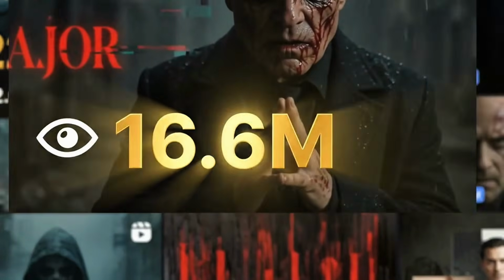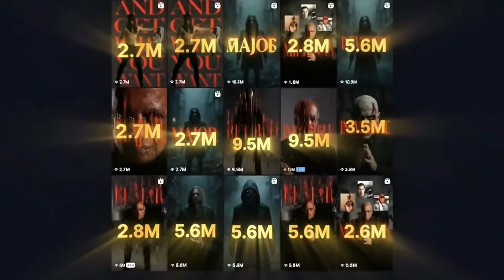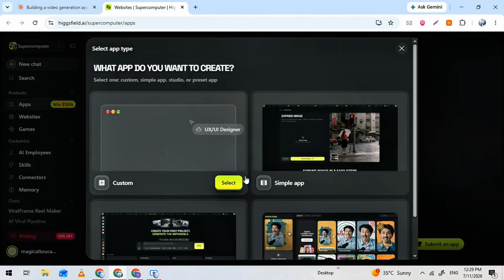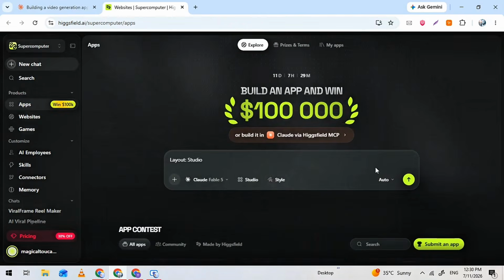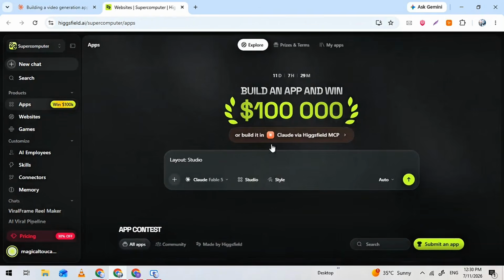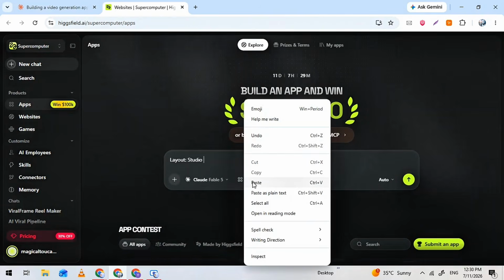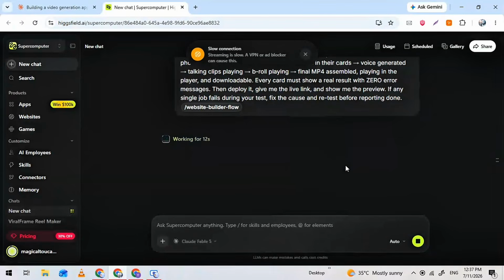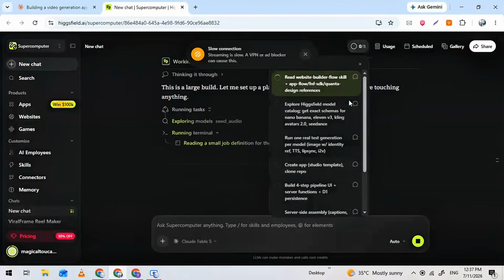A website that makes me videos of that exact type, and you don't need some long, complicated prompt. 2 lines, that's it. Paste your prompt here, select the Claude Fable 5 model, click on Type to choose your website's UI design, pick your style, and hit Generate. And just like that, your website starts building itself, live, right in front of your eyes. But hold on, because what happens next is where most people go wrong, and it's exactly what separates a broken website from a viral content machine.